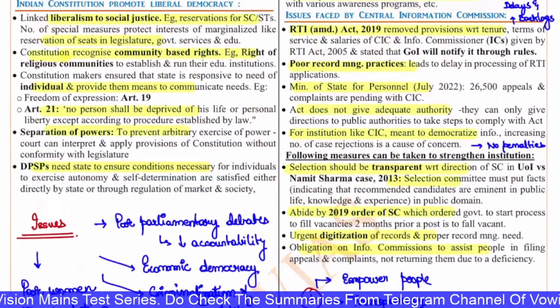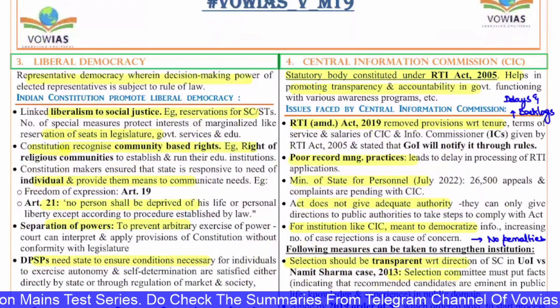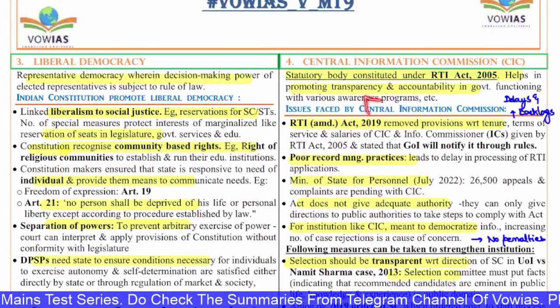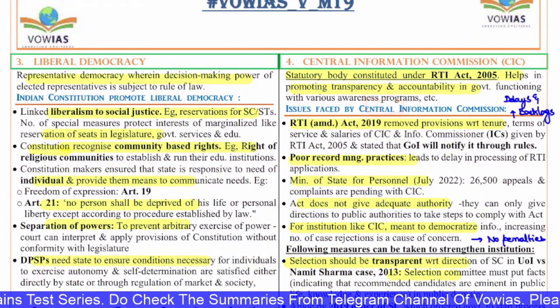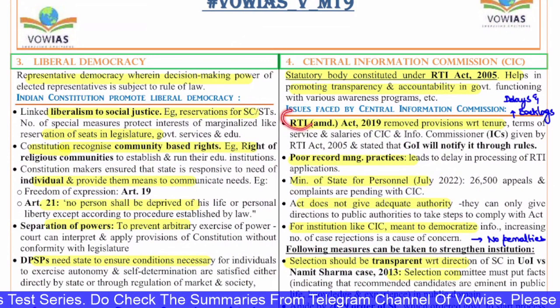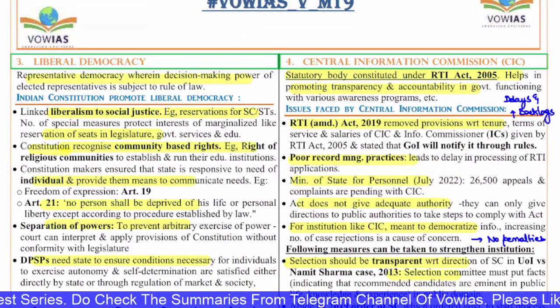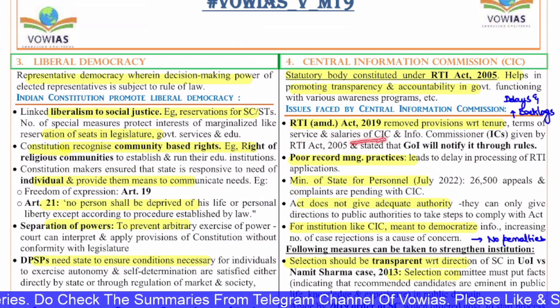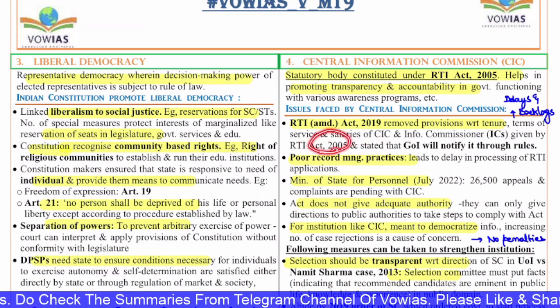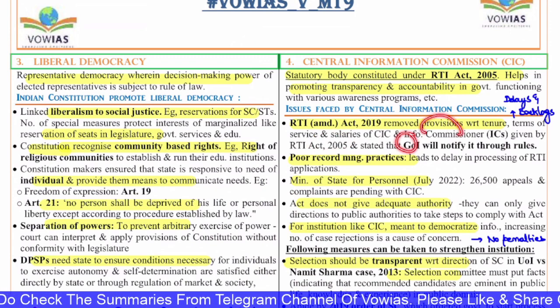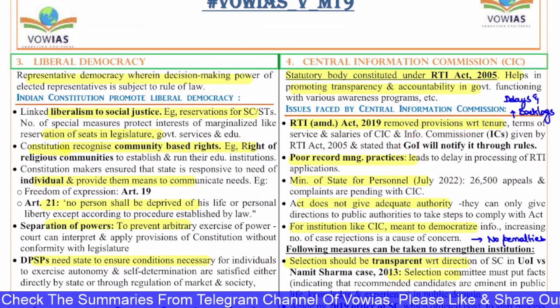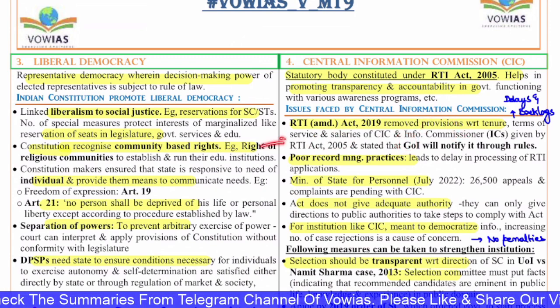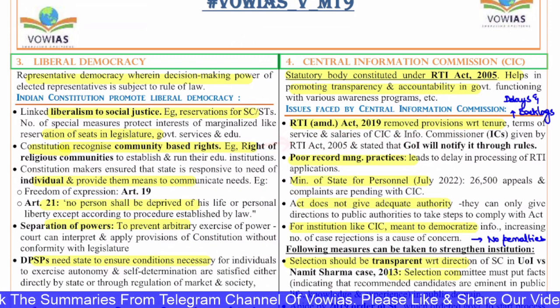But there are certain issues that are faced by the Central Information Commission. The RTI Amendment Act 2019 removed the provisions with regard to tenure, terms of service and salary of the CIC and Information Commissioners given by the RTI Act of 2005 and stated that the government will notify them through its rules. So this is a hit on the independence of the commission.